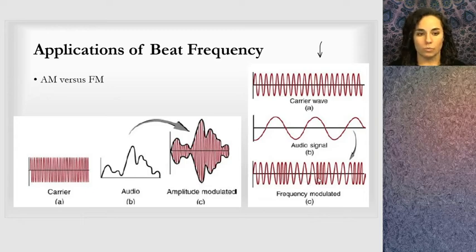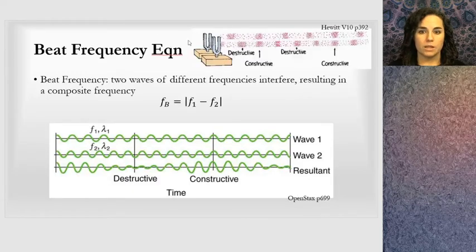That's the resultant wave. And this is what we call frequency modulated. How do I figure out the beat frequency? The beat frequency is when two waves consist of different frequencies. They're interfering, and the beat frequency is the difference between those two waves, and we have the absolute value.